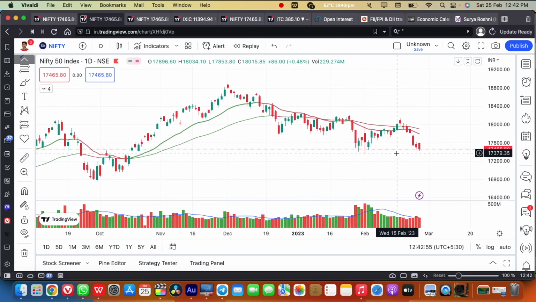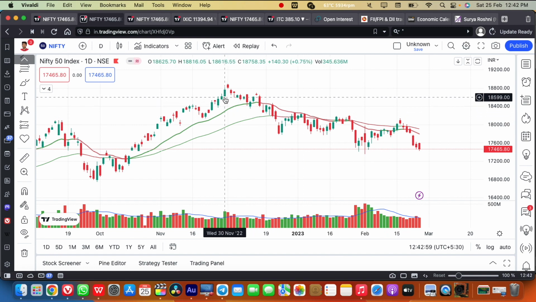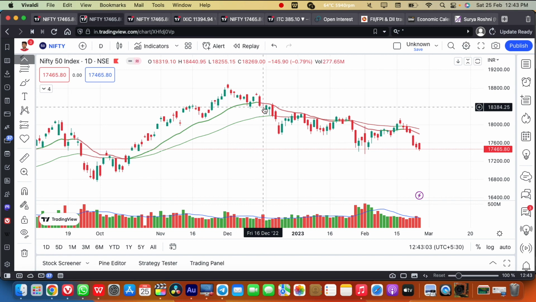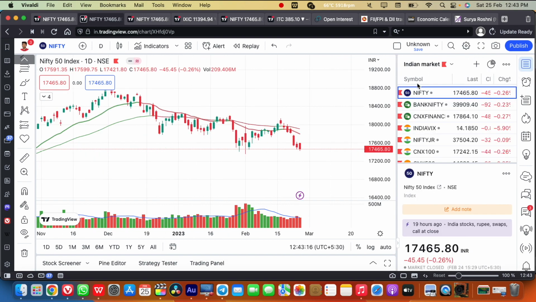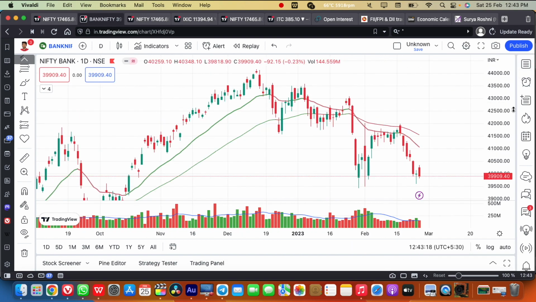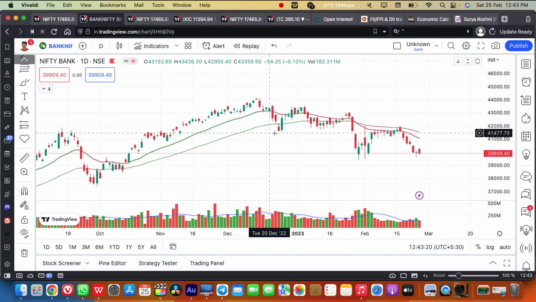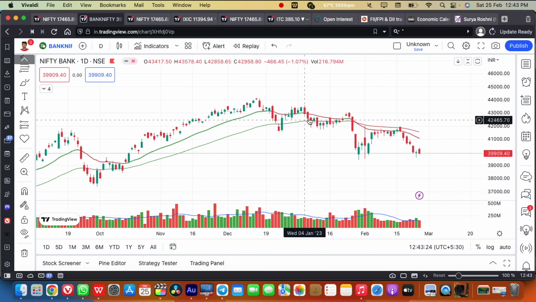As of now, we are seeing the Nifty in a daily time frame. In the daily time frame, since this December first week, the market has been showing negative action, and we have turned negative on the Nifty from the second and third week of December. From there, the Nifty and the Bank Nifty have been trading in a range, and the negative momentum has been continuing, and our bearish calls are continuing in the Nifty and the Bank Nifty.